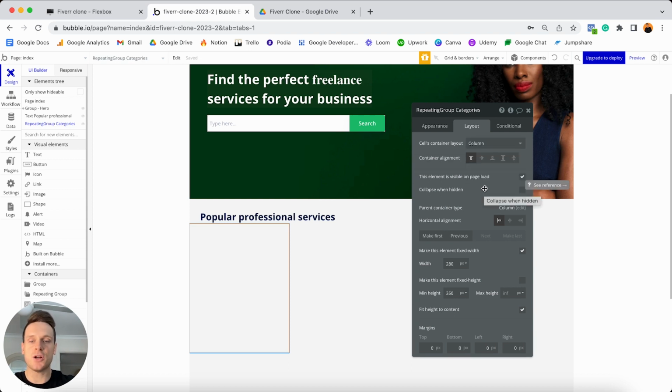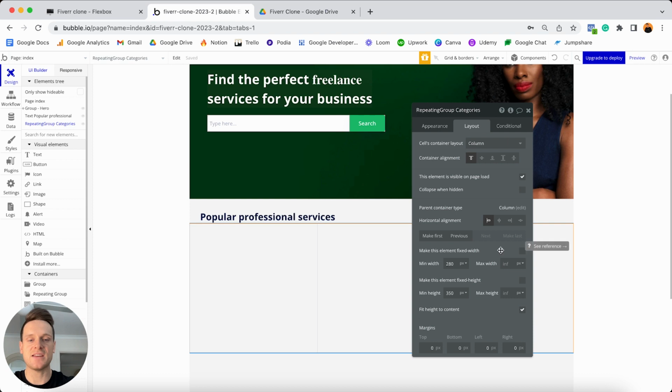Now, to be completely honest, I'm only going to add one element inside of this repeating group. So it doesn't really matter if you select row or a column. You're not going to be stacking elements at this point. But I'm personally just going to select the column option. I'm then going to unselect that this should be a fixed width. And I'm going to want to make this repeating group fully responsive.